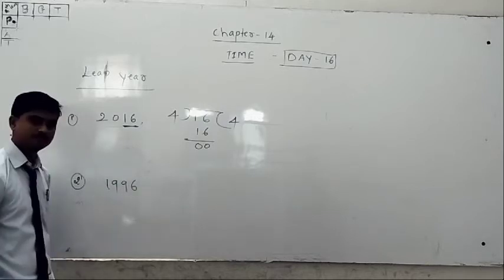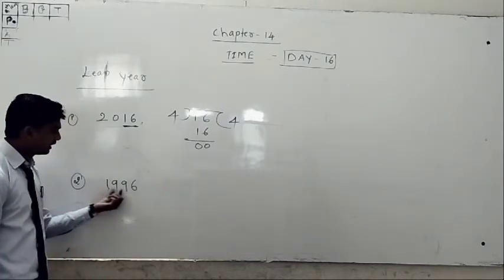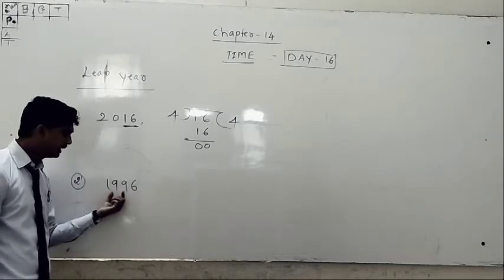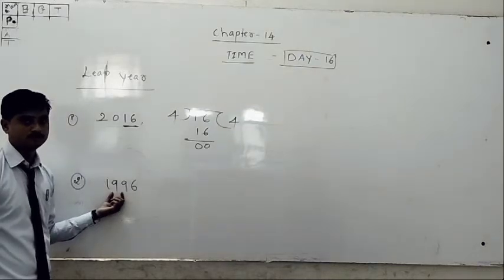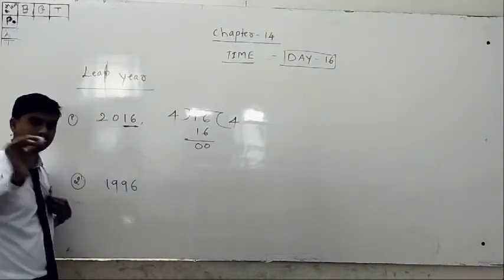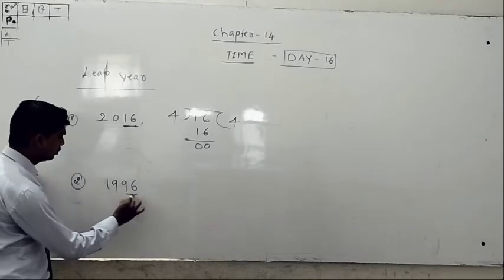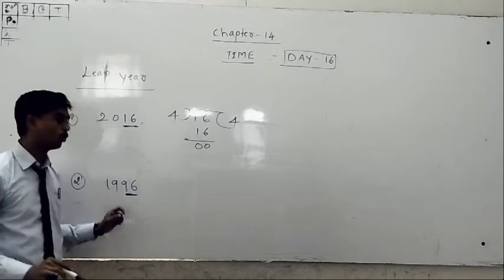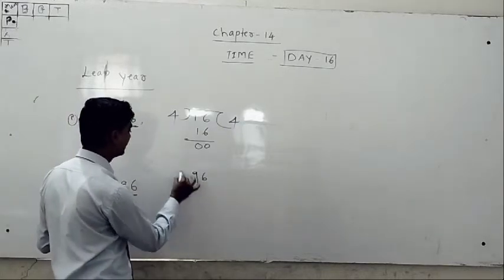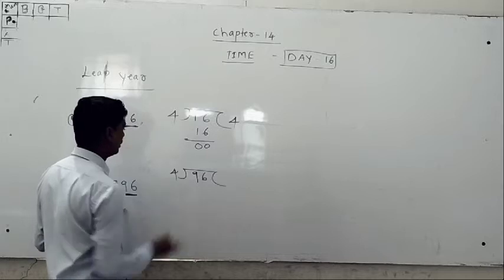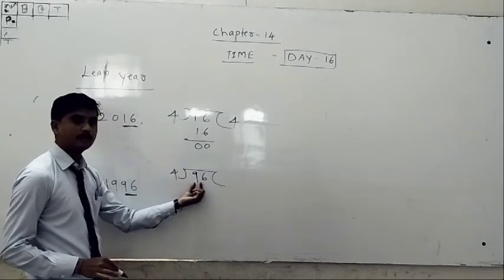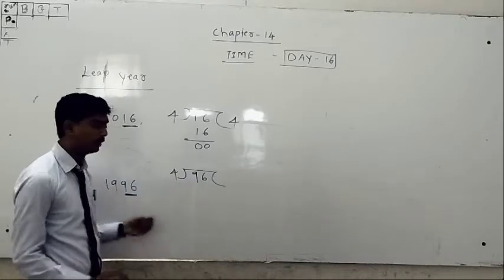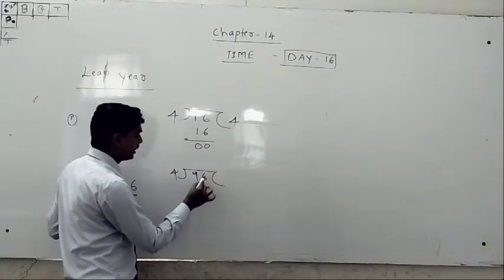1996 is there. Okay, 1996, this is the year. Is this a leap year or not? You have to check it. Then, as I told, take the last 2 digits and divide by 4. Then it is 96 divided by 4. Does the 4 table have 9 or not? Check, because 9 is bigger than 4. That's why you take only a single number. Does the 4 table have 9 or not?